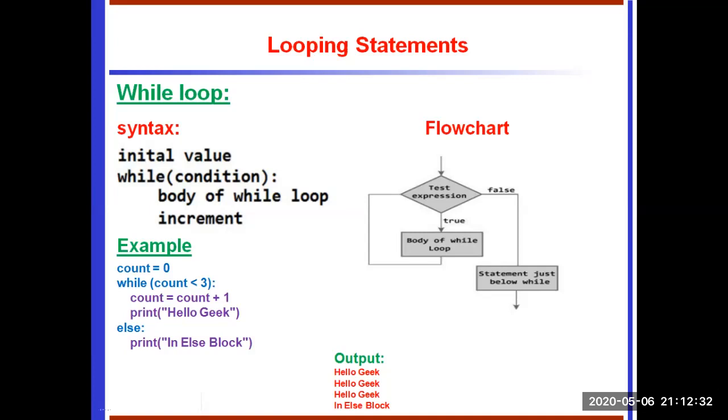When the while condition is false, it goes to else. Go again, now count value 1, 1 less than 3, true. Count value increments to 2, display hello Greek the second time. Go again, now count value 2, 2 less than 3, execute, count value 3, print hello Greek the third time. Now count value 3, 3 less than 3, condition false. Automatically call the else block, end of else block. So this is a way any particular group of statements can execute in a while. So what is the beauty of while? Every entry of the loop checks the condition.